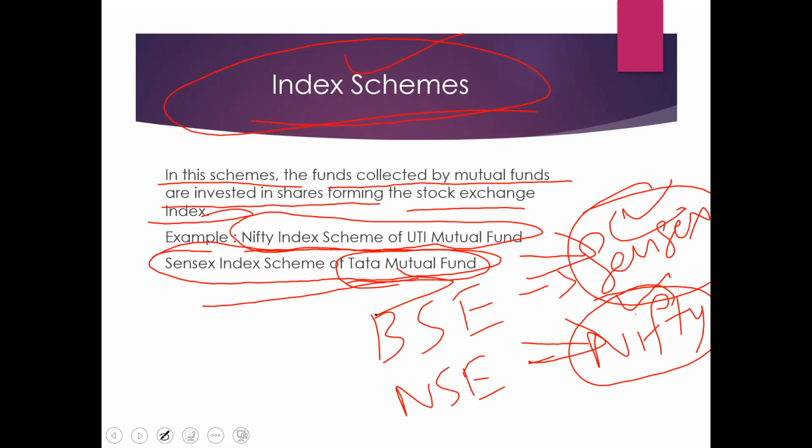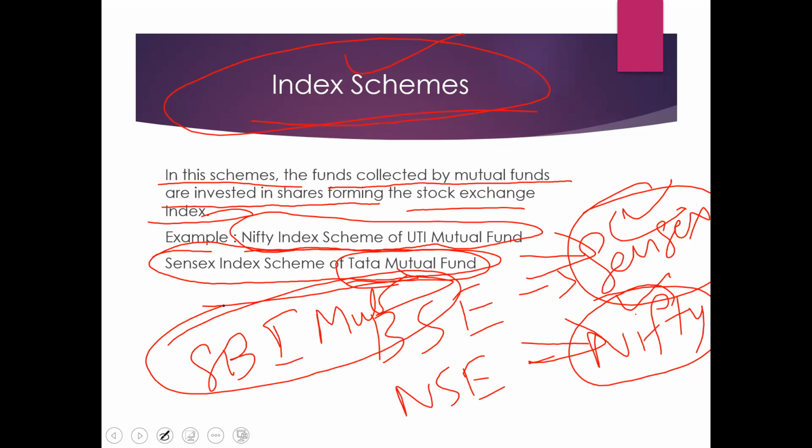Take for example SBI mutual fund. Okay, now the amount collected by the asset management company is going to be invested in SBI mutual fund. These are listed in the index. These are listed in Sensex or else in Nifty, that is BSE index and NSE index. Is it clear? That is nothing but index schemes.